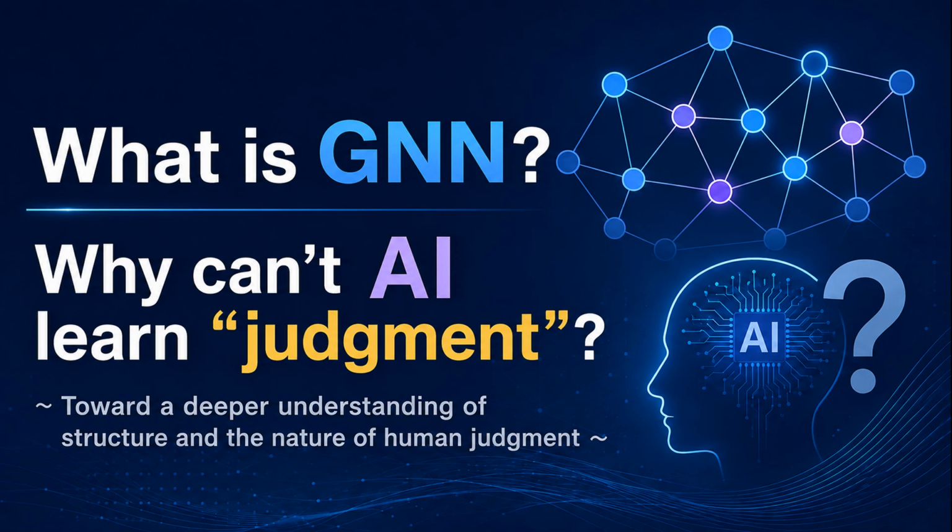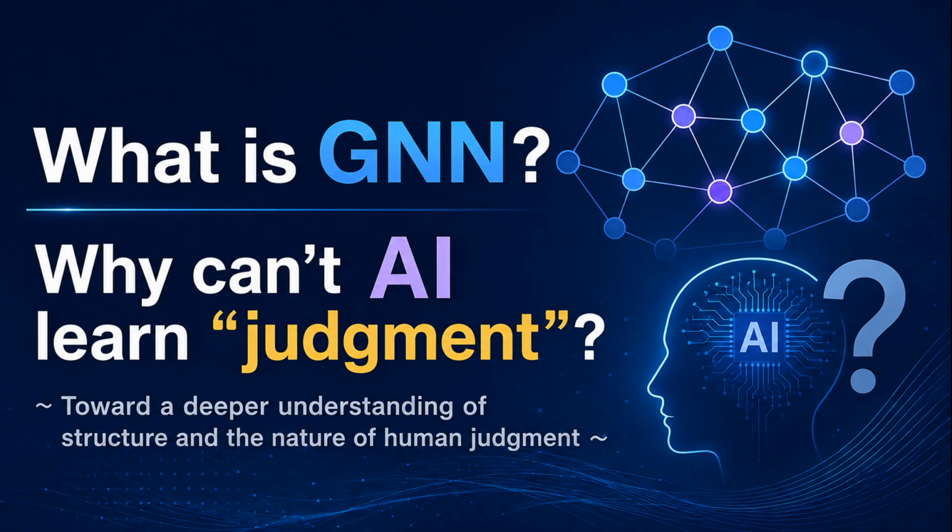Artificial intelligence can now recognize images, write text, and understand human speech. With the emergence of generative AI, these capabilities have advanced dramatically. However, teaching AI to make decisions like humans remains one of the most difficult challenges. The reason is simple. Most AI systems learn patterns from data, but they do not learn the decision-making process that explains why a particular decision was made.